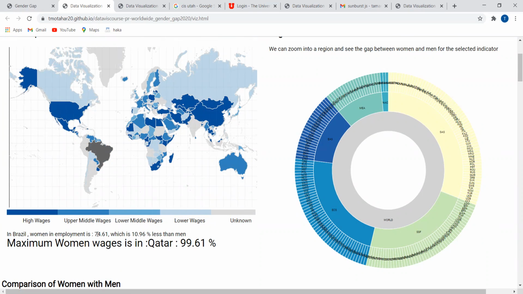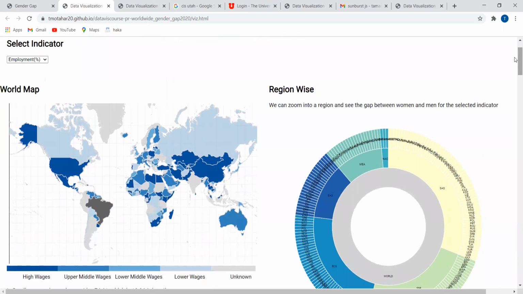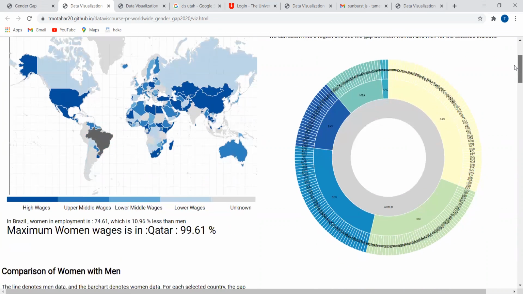Similarly, for the other indicators too, it will change the color, and it will show that specific country's women's employment, how much it is less than men, and the maximum women's wages in which country, that is Qatar, 99.61%. Now if we want to zoom into region wise, we can click on this sunburst.